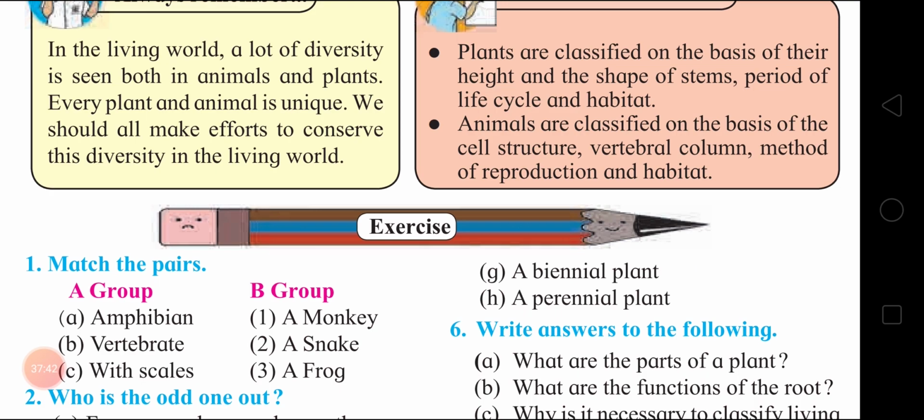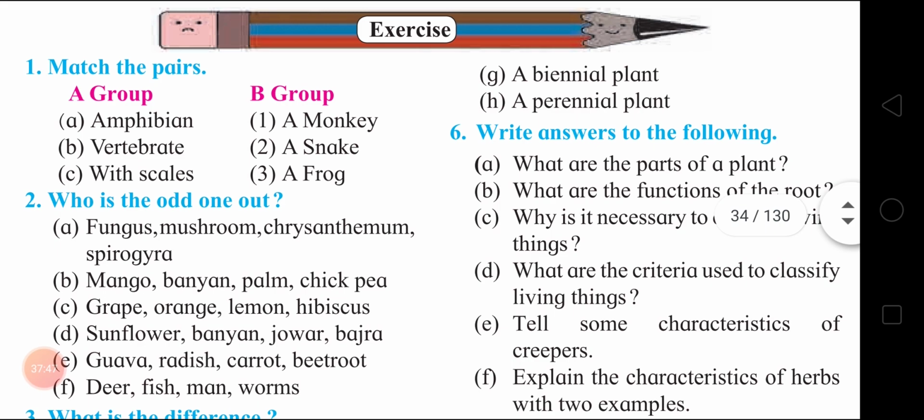and habitat. Okay, children. Now we'll come to the exercise. Match the pairs. It's very easy. Yes, children. Chalo, first, amphibian means those who live on land and water. Frog. Vertebrate means those who are having a backbone. Monkey, correct? And with scale, snake. And fish with scales. Okay. Now, who is the odd one out?